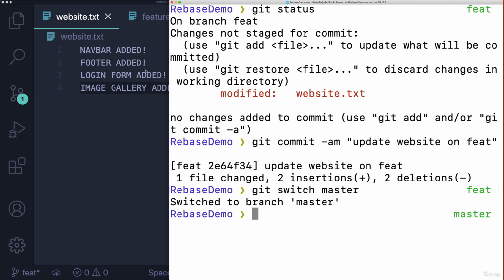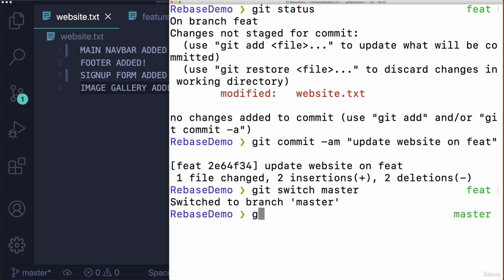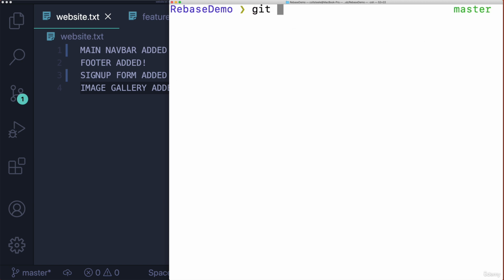Right, and I'll do some more work on one of these lines. So instead of saying top navbar, I'll say, I don't know, main navbar. And instead of log out, I'll do, what should we say here? Sign up form? How about that? Sign up form added. So we should have some conflicts, right? And then we could even add something else. Well, let's start with that. Git commit -am. We're on the master branch. Update copy on master. Okay, so now I'm going to switch back to my feature branch.